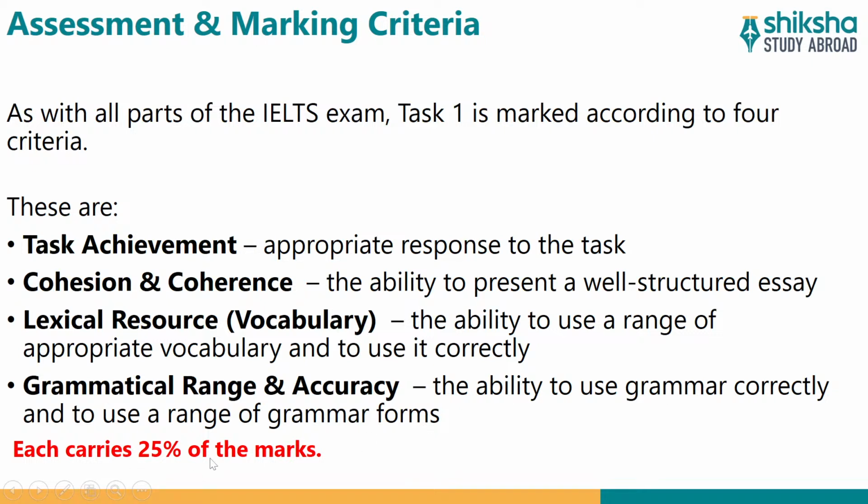So each of these parameters, all the 4, they carry each of them 25% of the marks, and that brings it up to 100%. So you will be scored and evaluated separately on all these 4 parameters, and then your mean or the average score would be calculated by dividing the total or the sum of all those 4 marks by 4.